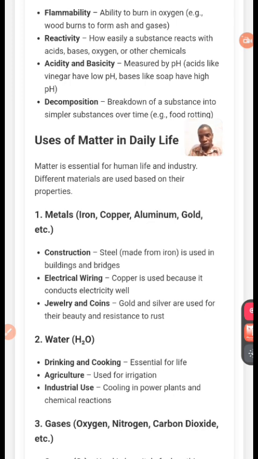Now, matter: iron, copper, aluminum, gold. Now, construction. What are the uses of all these things? What can you use iron to do? What can you use copper to do? What can you use aluminum to do? And gold. All these are the uses of matter. Now, iron is a matter, copper is a matter, aluminum is a matter. And what?